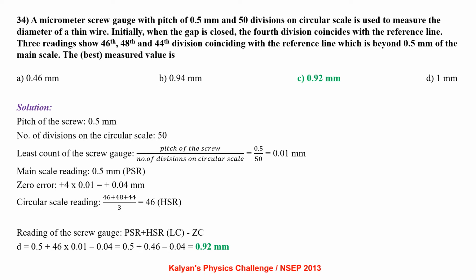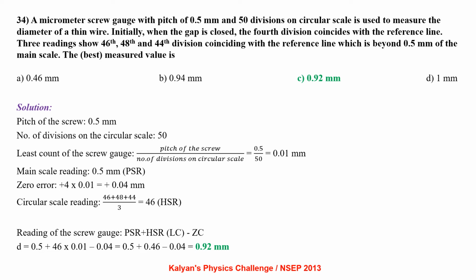Pitch of the screw is 0.5 mm. Number of divisions on the circular scale is 50. So the least count of the screw gauge is pitch of the screw by number of divisions on circular scale, which is 0.01 mm. Main scale reading is 0.5 mm. Zero error is plus 4 into 0.01, that is plus 0.04 mm. Circular scale reading is (46 plus 48 plus 44) by 3, that is 46.